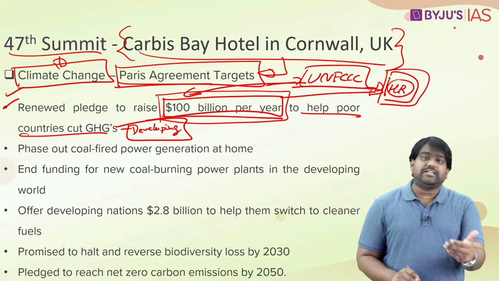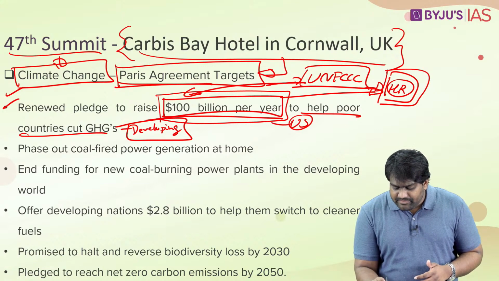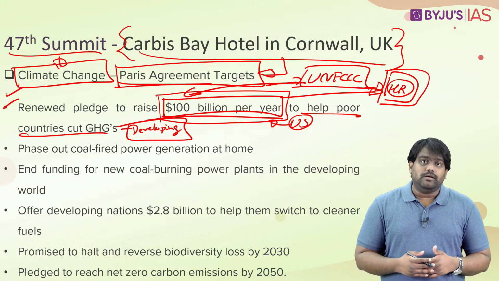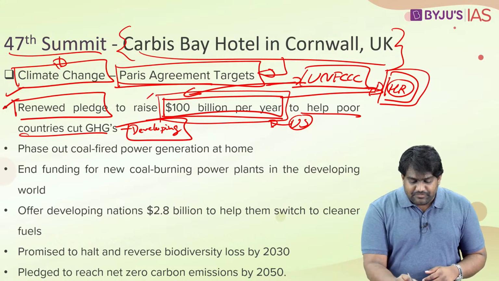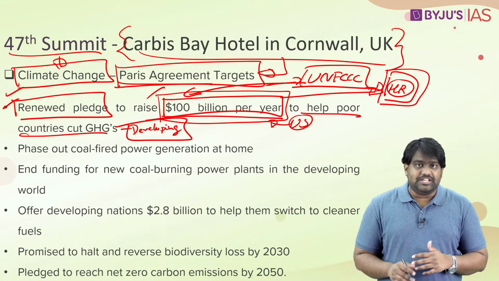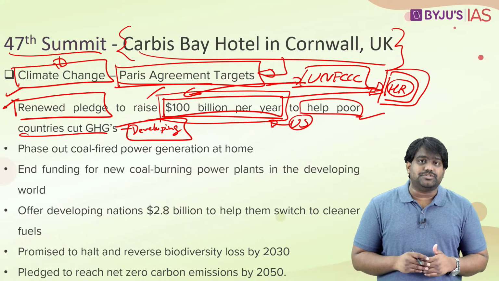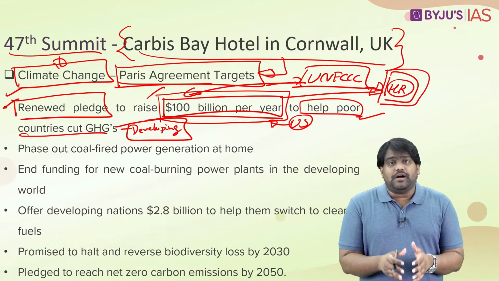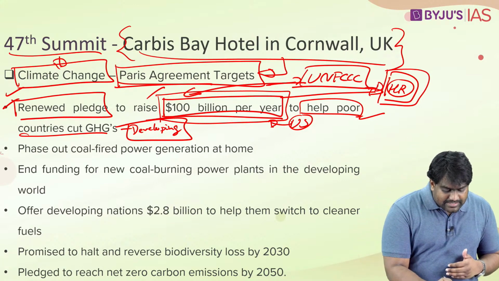But this fund was never effectively implemented. Few countries contributed, but many others, like the US, never made a full contribution. So the fund which was promised never came into being. Now the G7 has renewed this pledge to ensure that $100 billion in funding is arranged every year for the coming few years to help the smaller countries, the poor countries and the developing nations deal with climate change and global warming. They can use the fund to invest in cleaner forms of energy, and to mitigate the impact of climate change and natural disasters. So that's a very important decision.